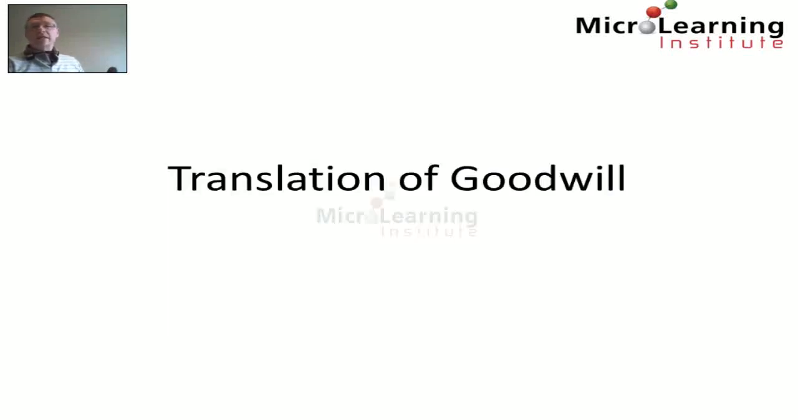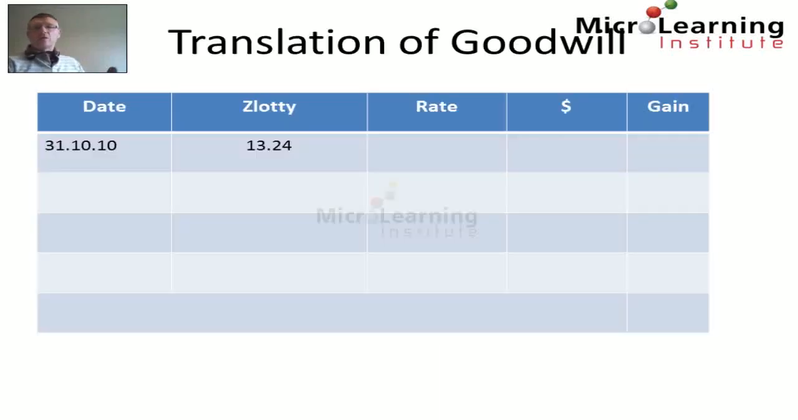Now we need to translate that goodwill at each year end. As the goodwill is an asset of the group, it must be translated at the closing rate at each year end in line with IAS 21. So we see that at acquisition on the 31st of October 2013, the goodwill that we've just calculated at $13.24 million is translated at the rate that was applicable on that date, which was 4.51, and that equates to $2.93 million.